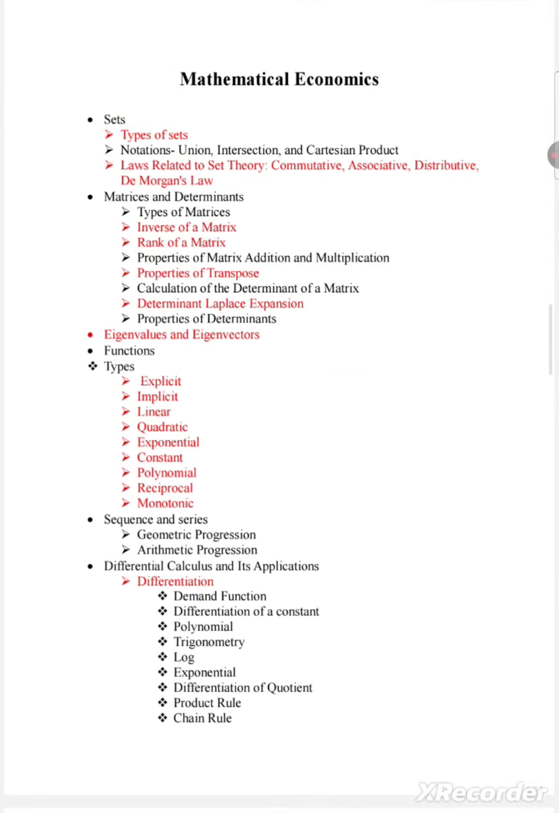The last thing you need to do in the mathematical economics, after doing all these topics, you have to do the previous year questions thoroughly. Only then you can crack the next UGC NET exam.